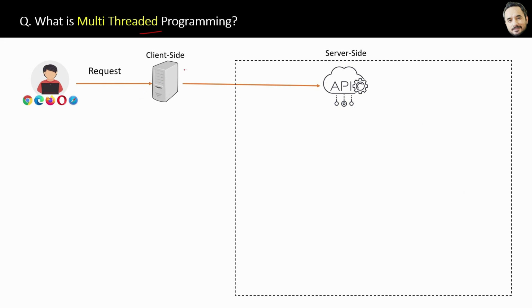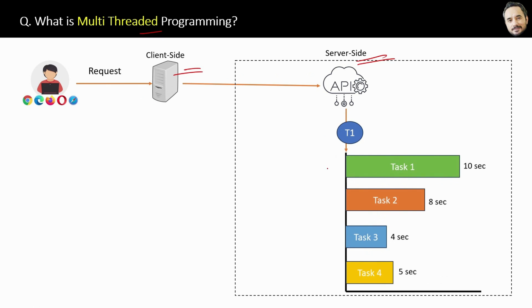What is multi-threaded programming? Let's quickly understand multi-threaded programming so that we know the difference between single thread and multi-threaded. So here the user and client side send the request to the server, you already know. Then the server will first create a thread T1 which will start this task 1.